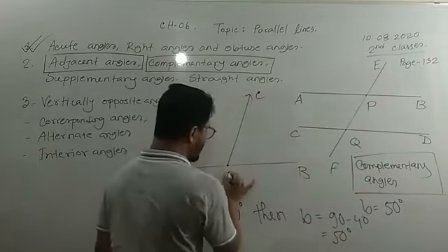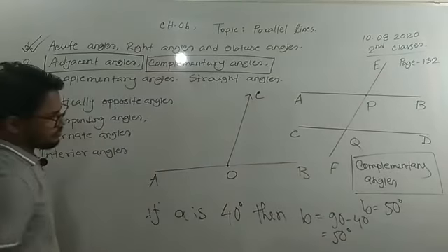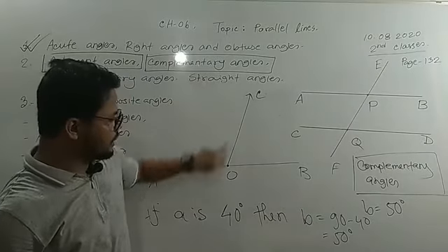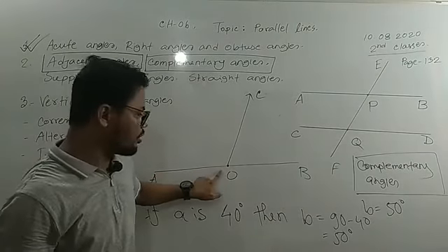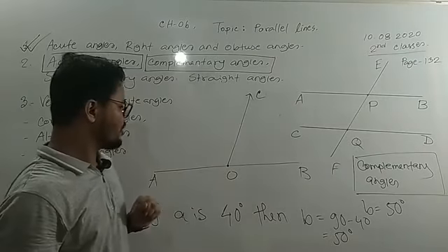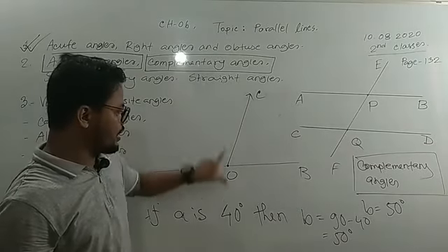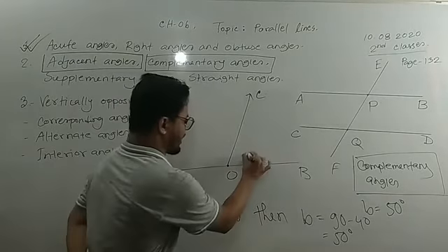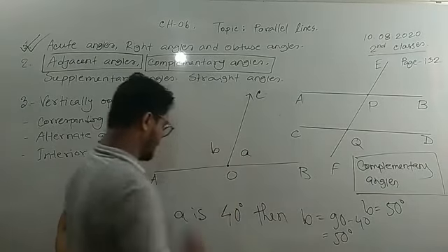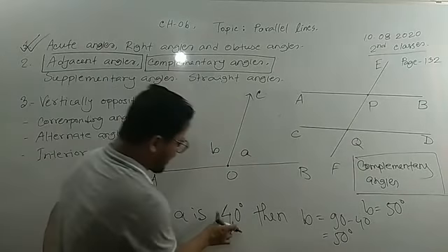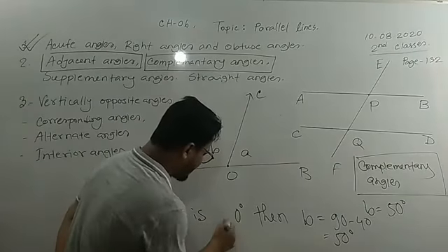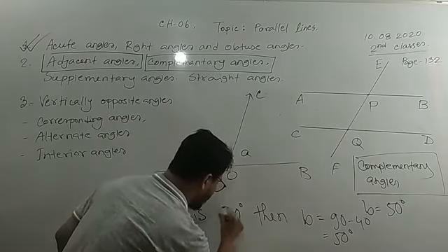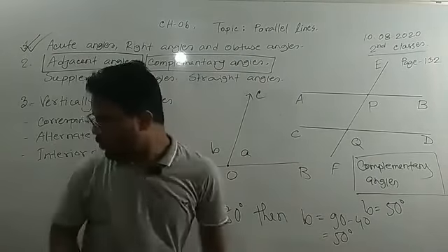Now see here, they are also adjacent angles, because OC is a common ray and the common vertex is O. If this is angle A and this is angle B, and angle A is 80 degree, then what will be the angle B?